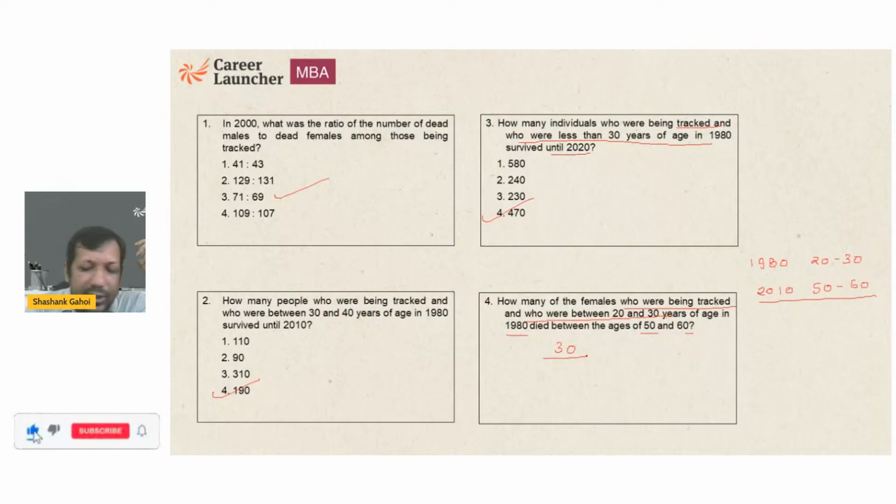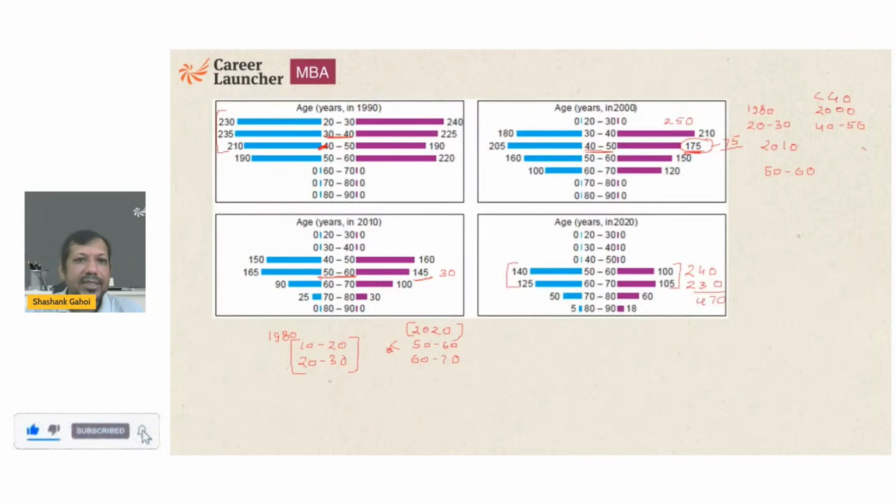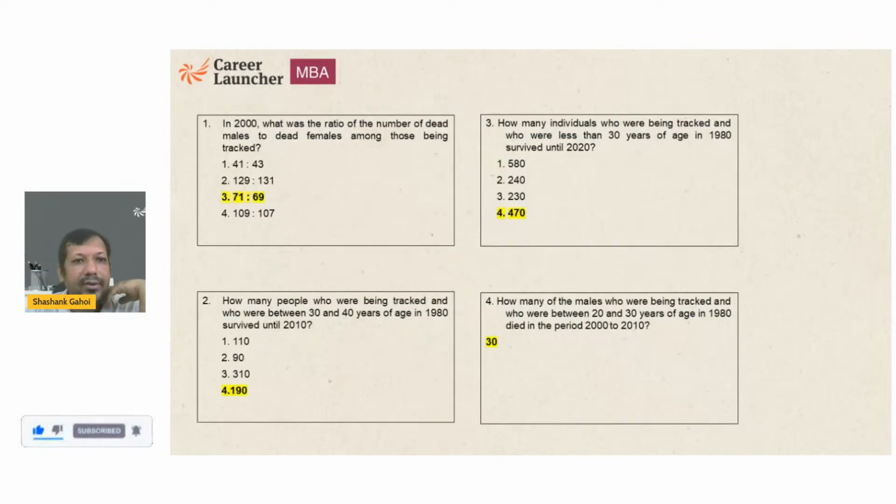There is one more thing that is associated with this set, that this set in the exam has 5 questions, and one of the questions was wrong. That was in the actual CAT, and I'm not taking that particular question. So that question was discarded from the exam itself. So now let's see the answers. 190, 470, and 30. So this was a fairly easy set.